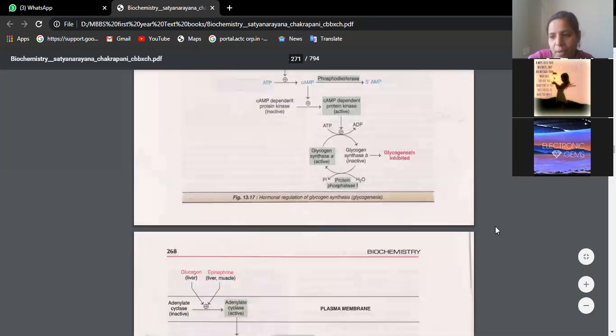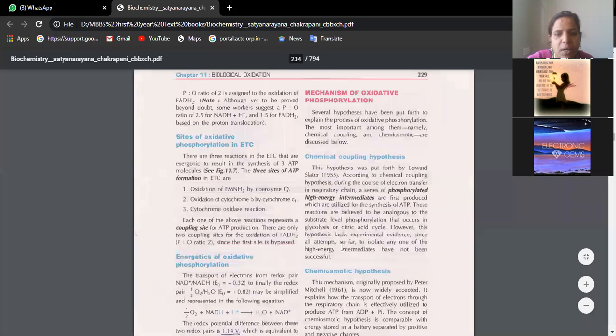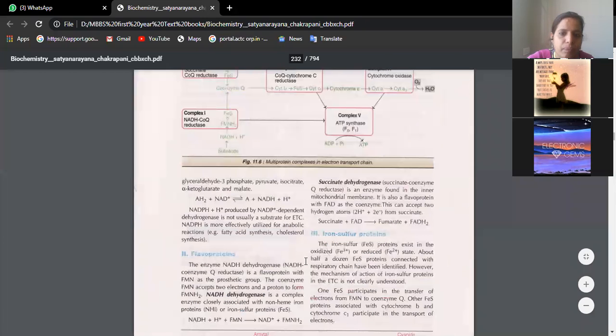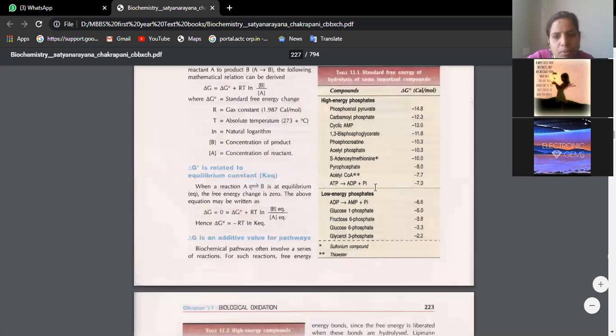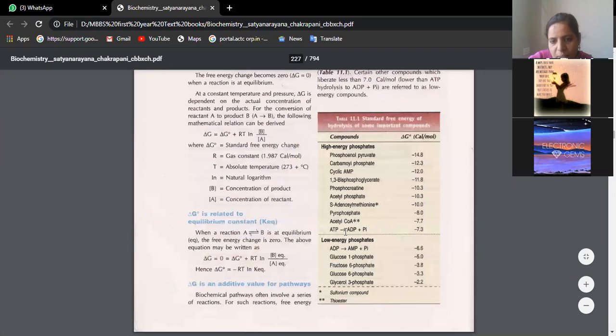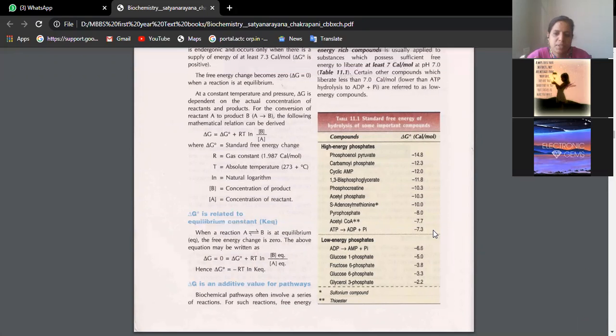Like I told you, it is 7.3. For high energy compounds, first of all, we have to consider ATP as a benchmark, that means we are keeping it as a constant value.